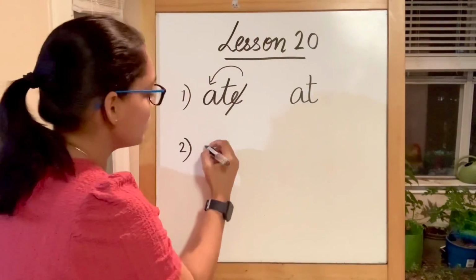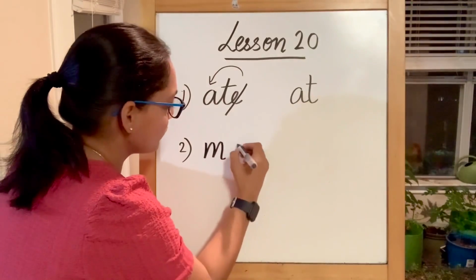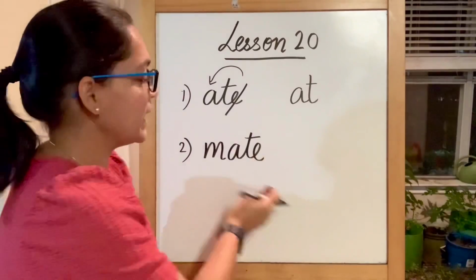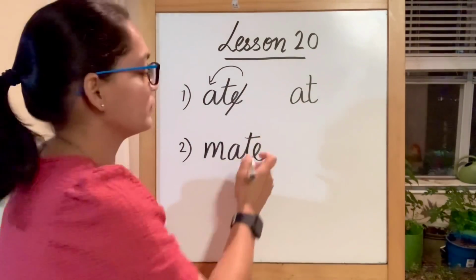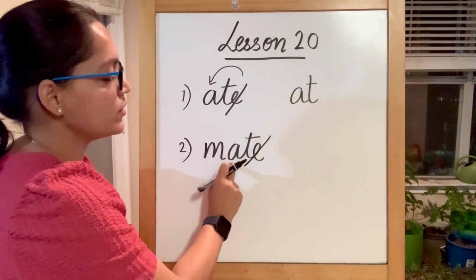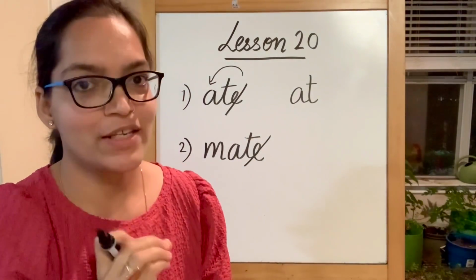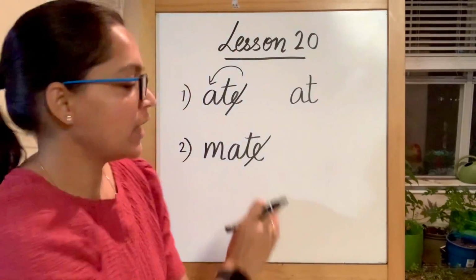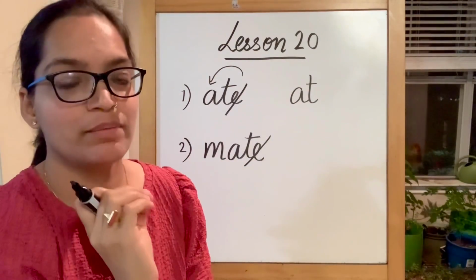Now the next word is going to be, you see an E at the end. No sound of E. This is telling us this is producing long vowel A sound. So this is going to be ma, A, may, and then t, mate. Mate is a friend.